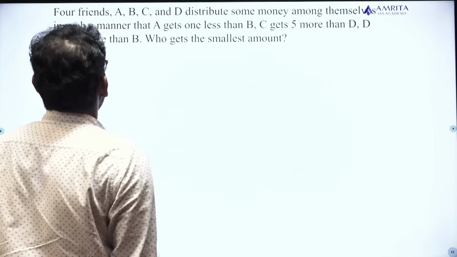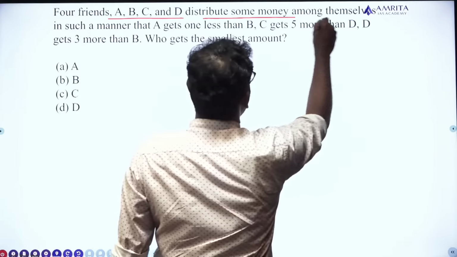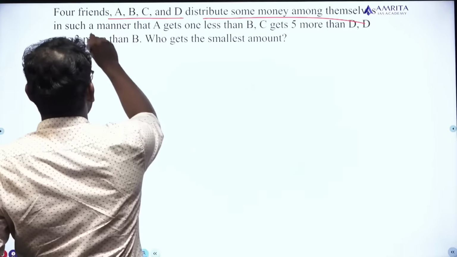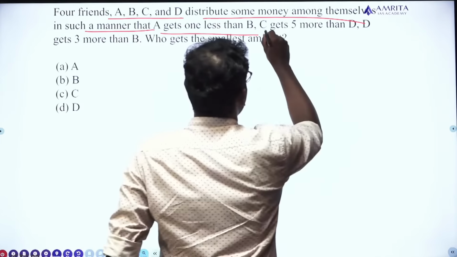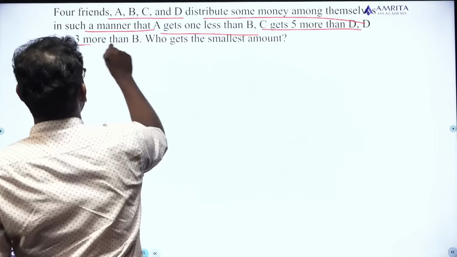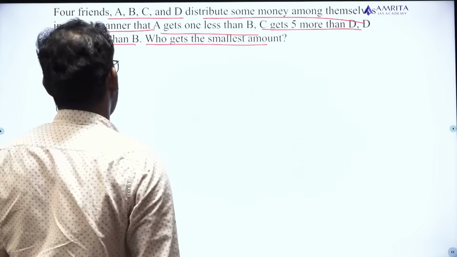4 friends A, B, C and D distribute some money among themselves in such a manner that A gets 1 less than B, C gets 5 more than D, D gets 3 more than B. Who gets the smallest amount? Okay.